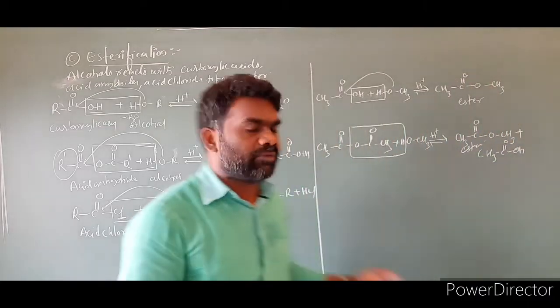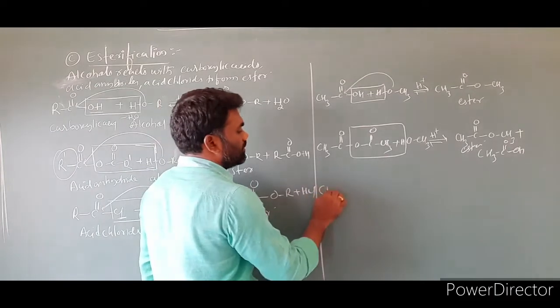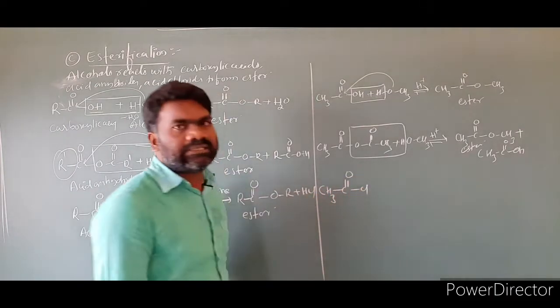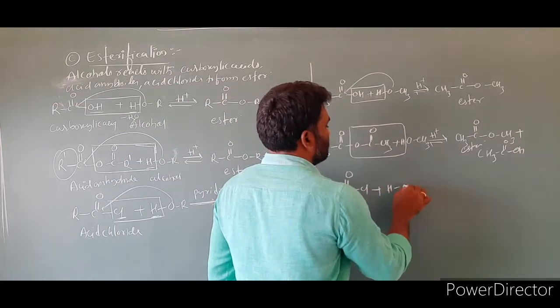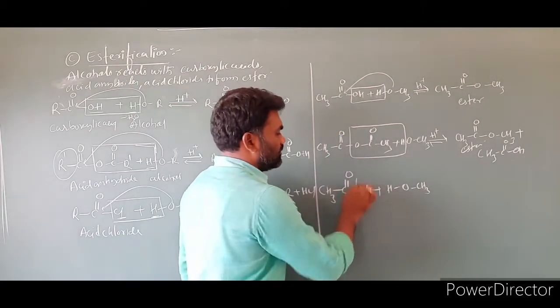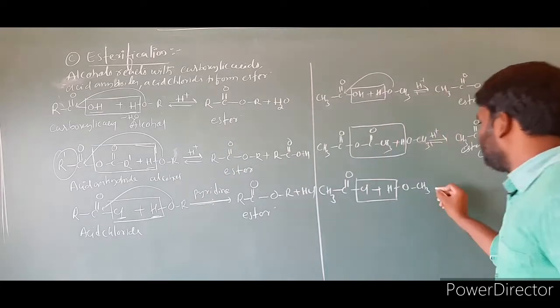And take another example for this case. RC double bond OCl: I am taking CH3, C double bond OCl, plus HOCH3. Then remove HCl. Then what is the product we can expect?